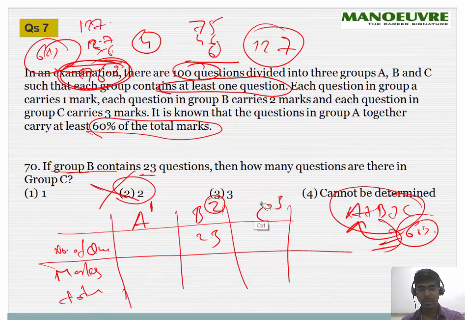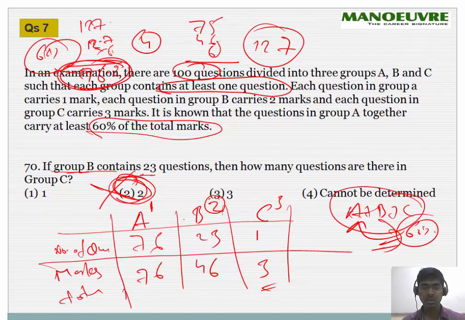Fine. So let's say 1. If 46 is here, and one question comes here, then 3 marks will be here, which means 76 will be here. By going through the options you will get to know that you have to lower the number of questions in C. So that's why I have gone to 1.